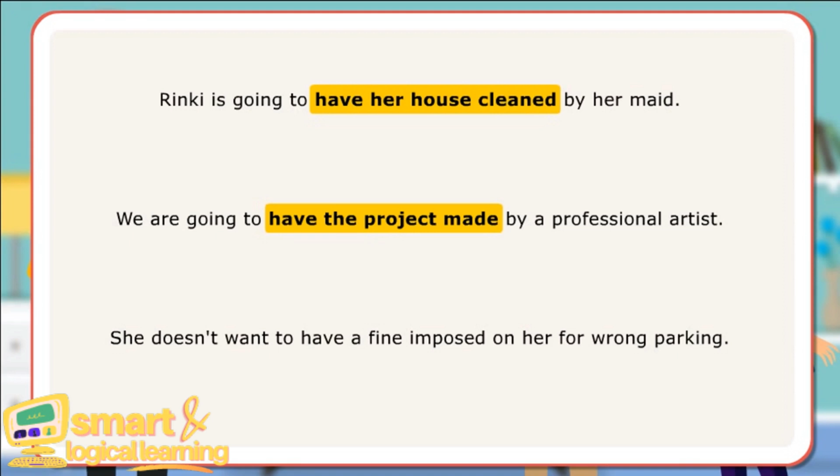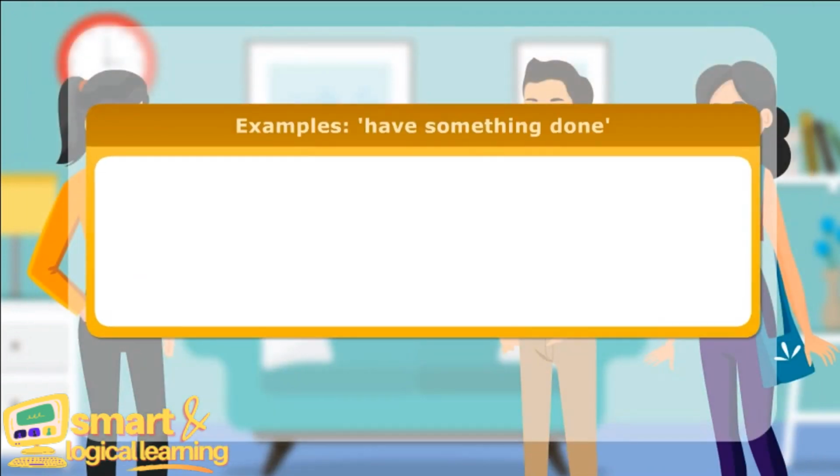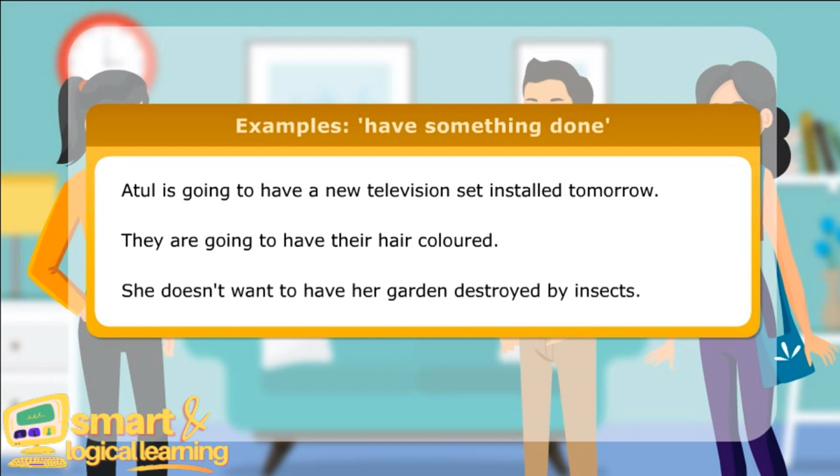In the third sentence, have something done has been used to convey that the subject does not want something to happen to her since it is not something nice. Here are few more examples of use of have something done. Atul is going to have a new television set installed tomorrow. They are going to have their hair colored. She doesn't want to have her garden